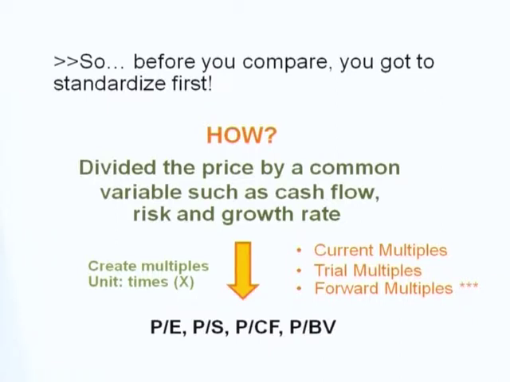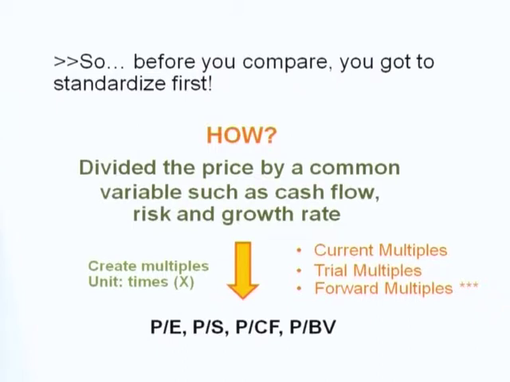Those are called multiples, and the unit of a multiple is times. For example, if the PE ratio equals 5 times, it means investors are willing to pay $5 for every $1 of earnings per share. A higher PE means more expensive in terms of investors' willingness to pay.